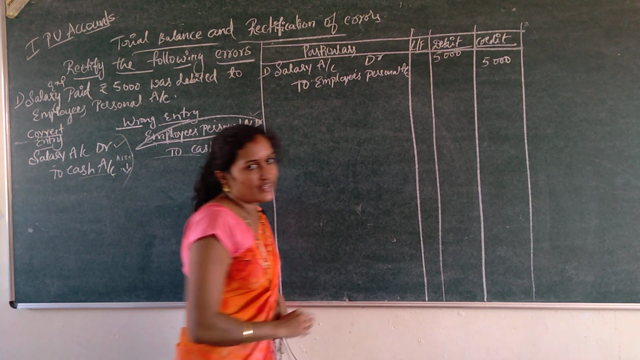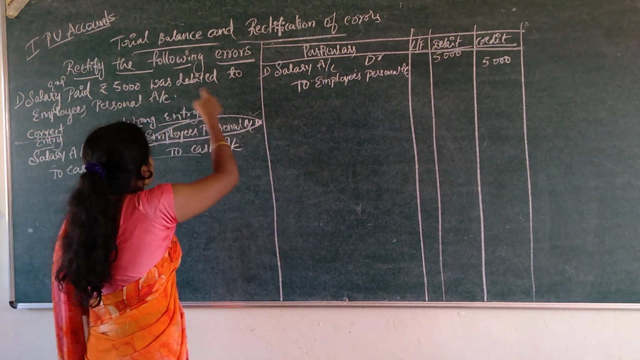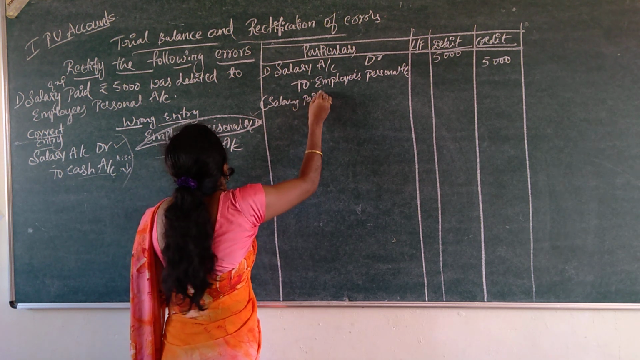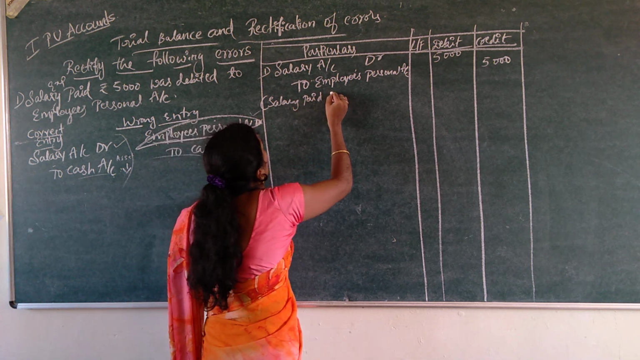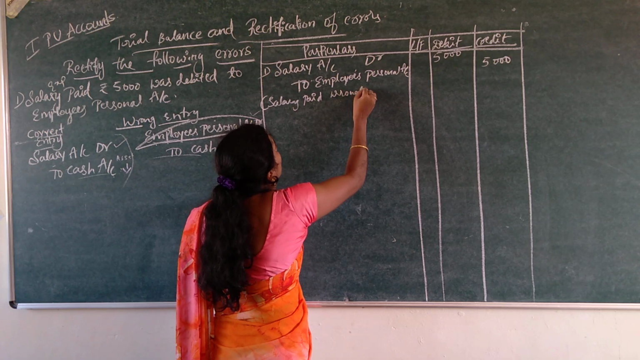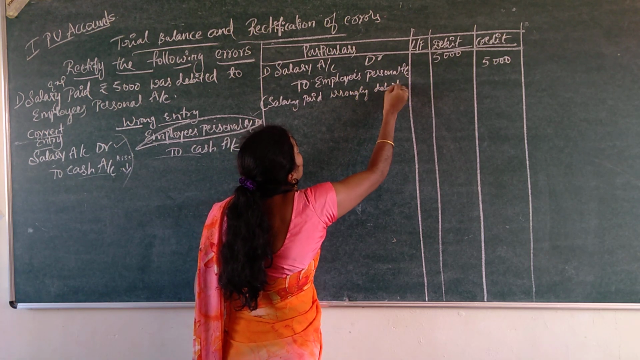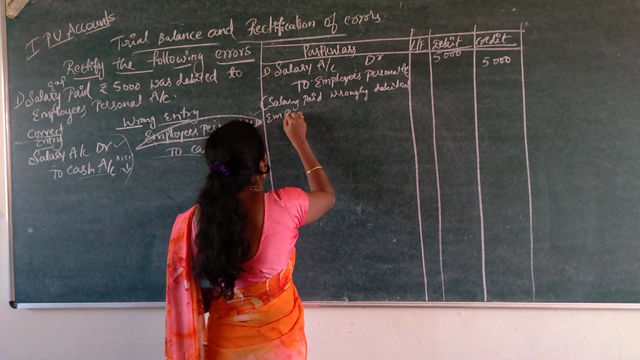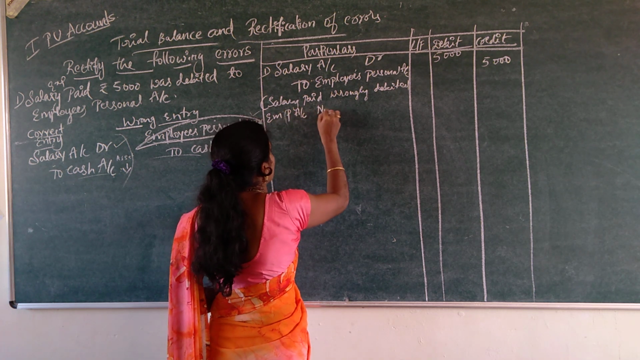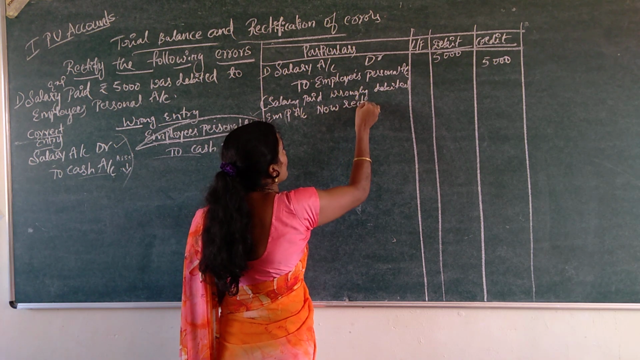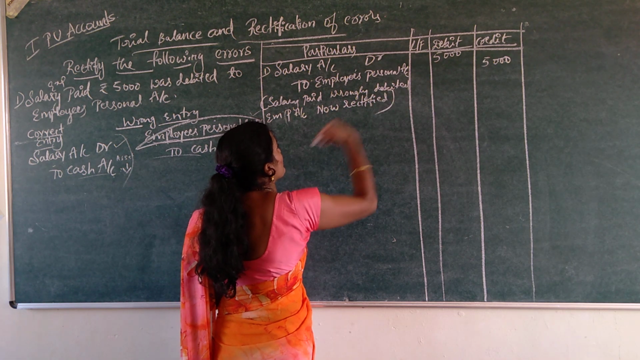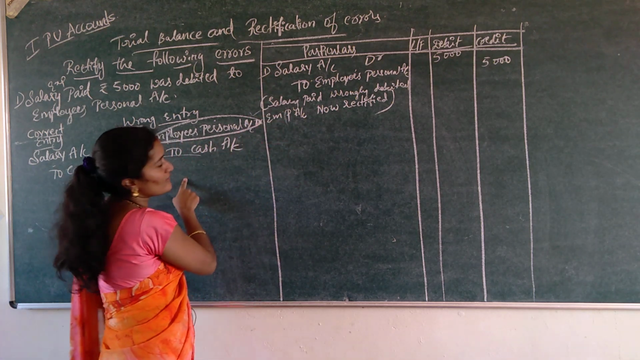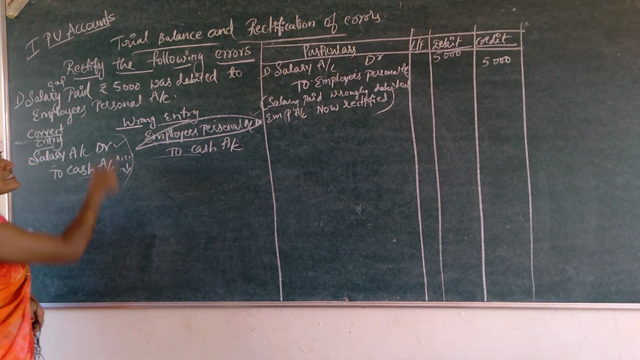And write the narration: salary paid wrongly debited to employee's personal account, now rectified. So, this is the rectified entry. Only this you have to show in the exam. This is the rough work for you, the analysis of this transaction.